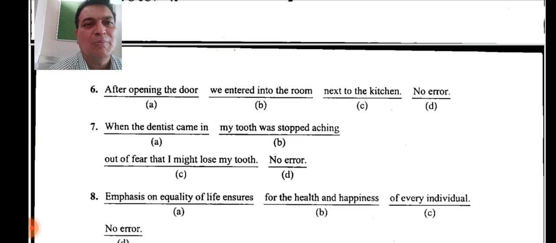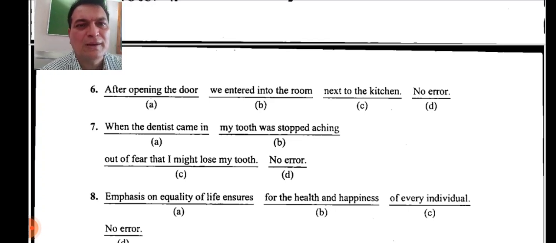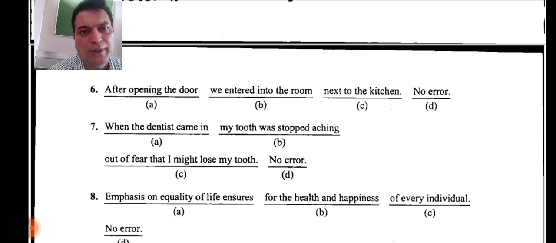When the dentist came in, my tooth was stopped aching out of fear that I might lose my tooth. Now here, just think, my tooth was stopped aching. It sounds as if there is some error in that. And absolutely right, there is an error in this part only. Because when the dentist came in, it's absolutely correct. He came in. Out of fear that I might lose my tooth.